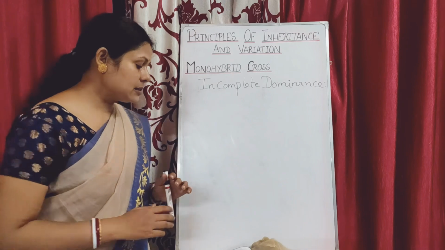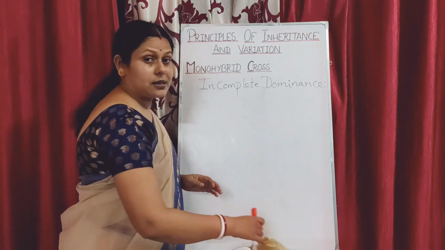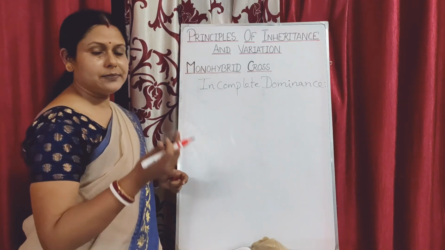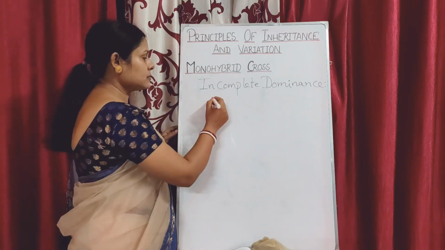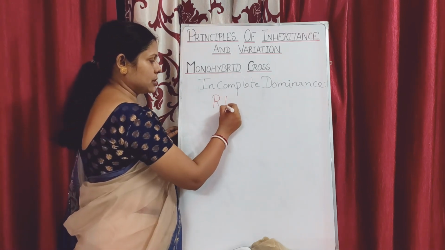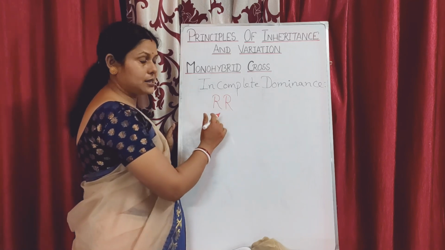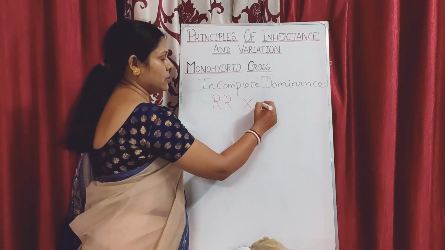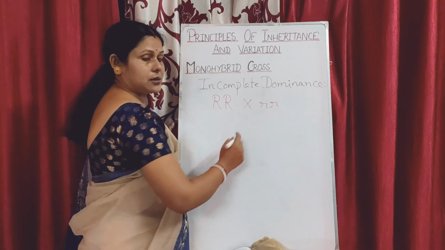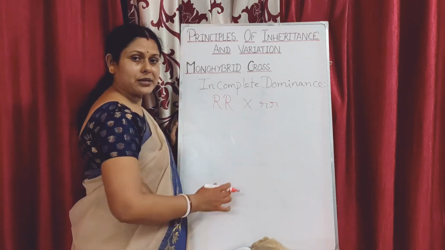Now what was the result? The two individuals taken: the red flower color is represented by capital R, this was pure homozygous dominant, and it was crossed with the homozygous recessive parent, that is white.